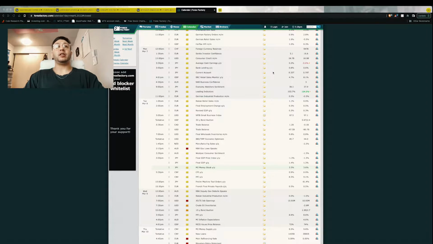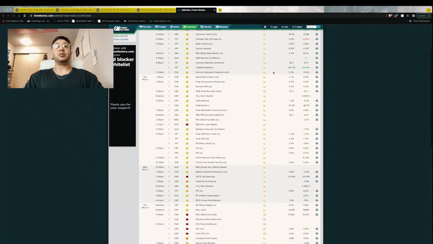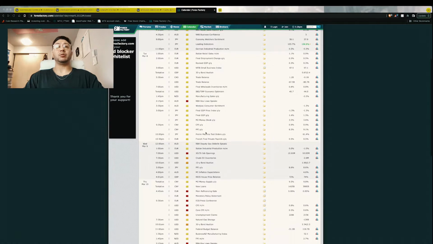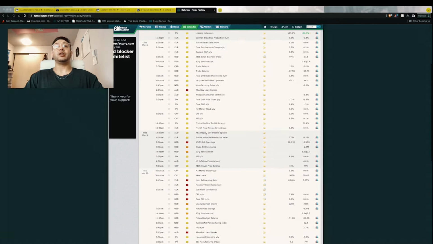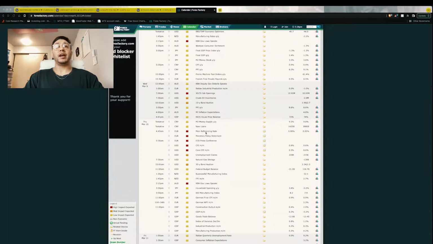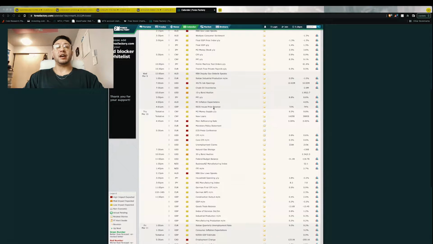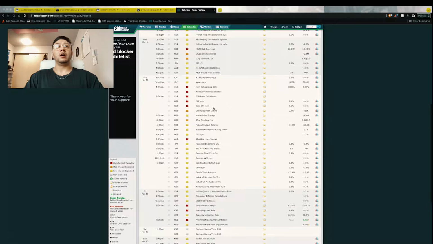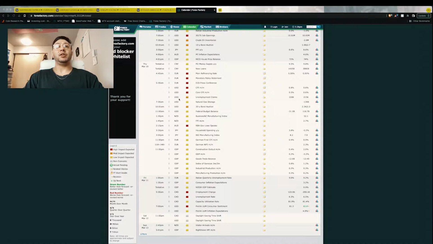So starting off the week, there isn't too much, except for on Tuesday we have the Reserve Bank of Australia, Governor Lowe is speaking at 2:15 in the afternoon. On Wednesday morning we have job opening news at 7 a.m., about 2 hours after New York Open. On Thursday we have a few high impact news events.